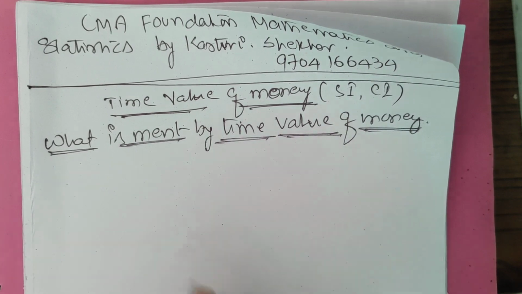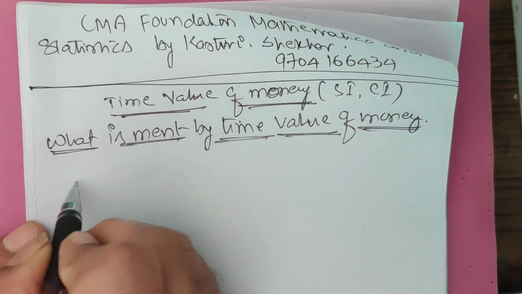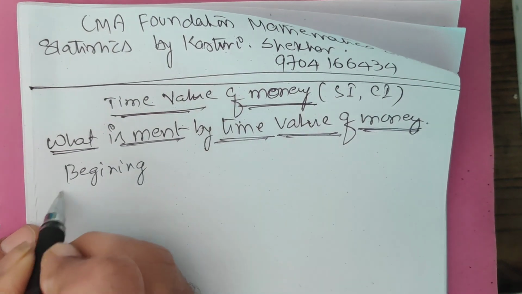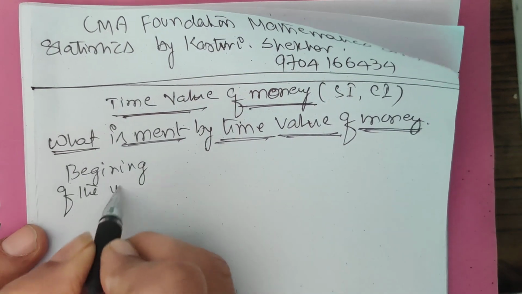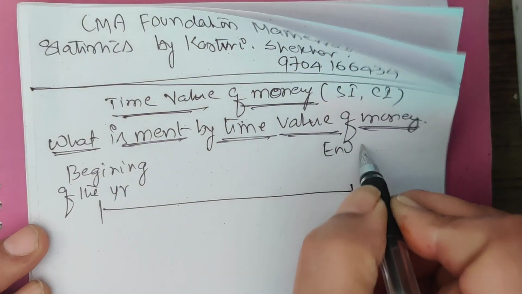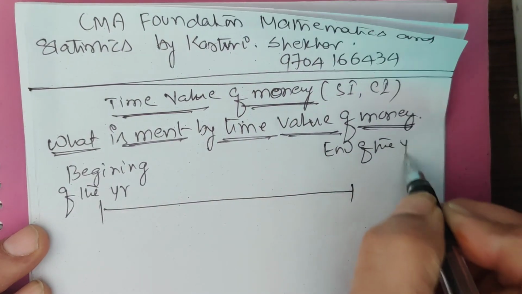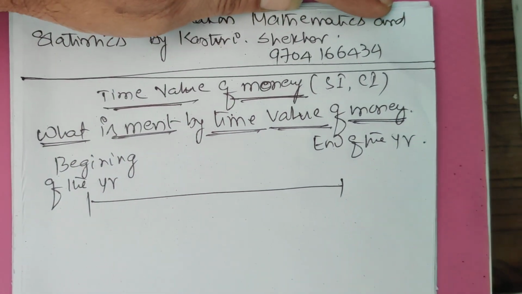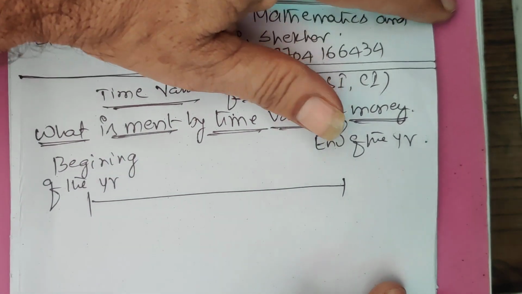Let us see the definition of this. This is the beginning of the year and here it is the end of the year.